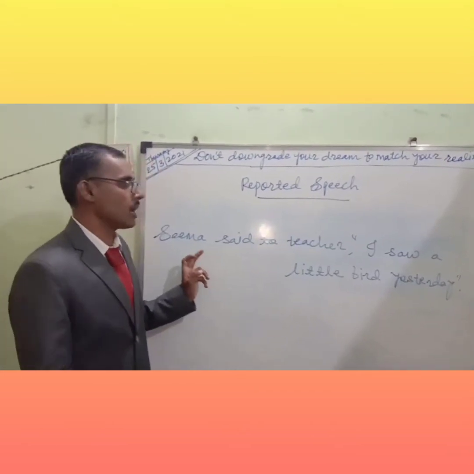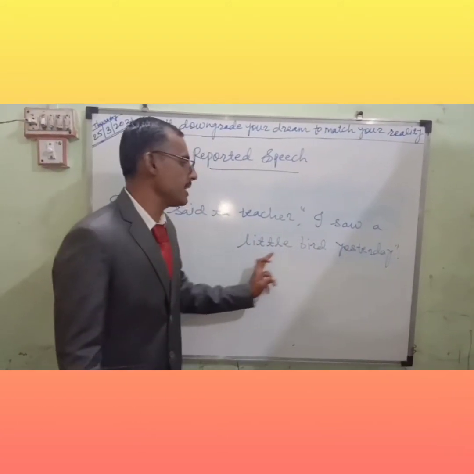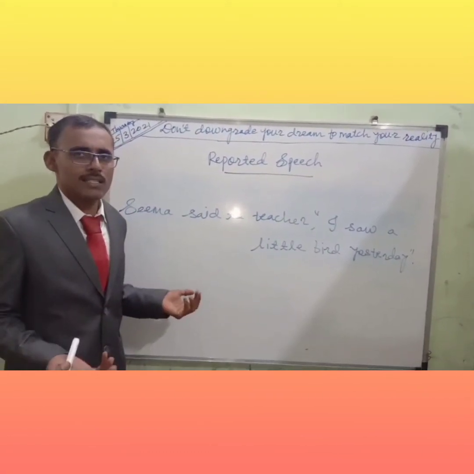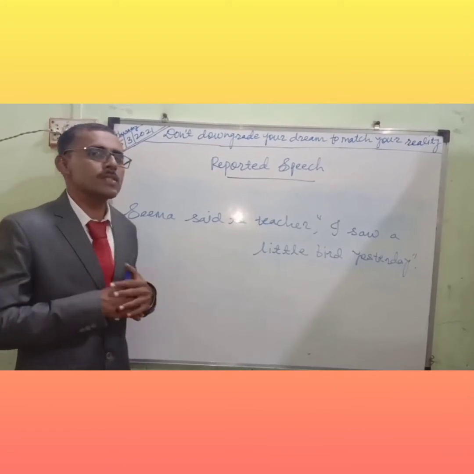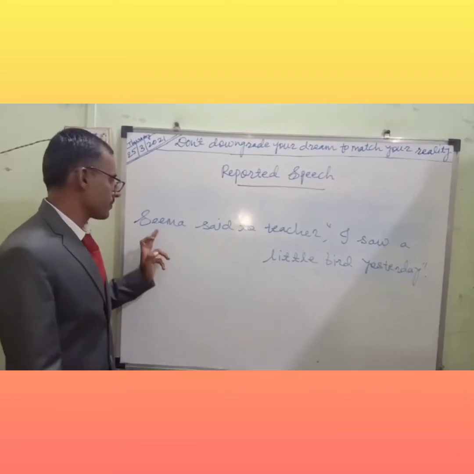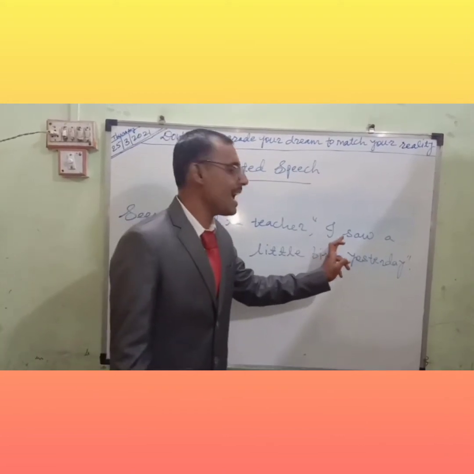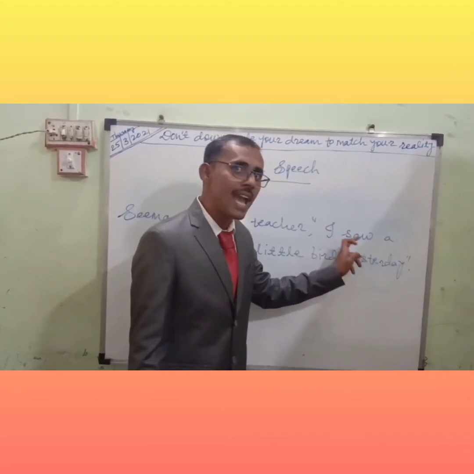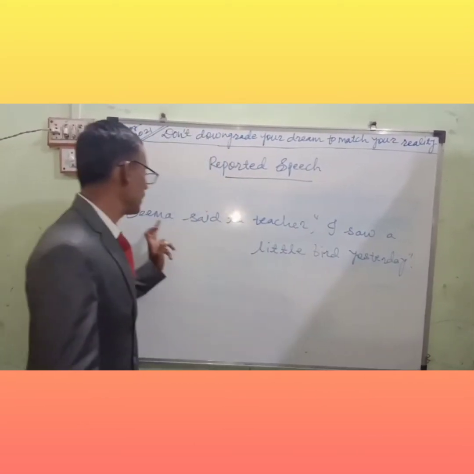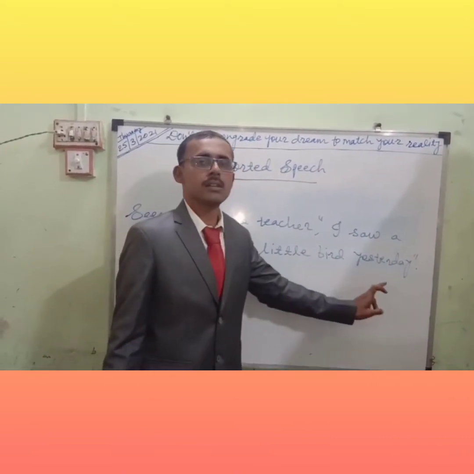I have written on the board one more example. Seema said to teacher, "I saw a little bird yesterday." We are transferring only the sentence. Listen, my dear. It is our method to transfer a sentence from direct to indirect. Okay, the last example and we'll move towards the explanation. Seema told teacher that she had seen a little bird the day before. Once again, see, Seema told teacher that she had seen a little bird the day before.